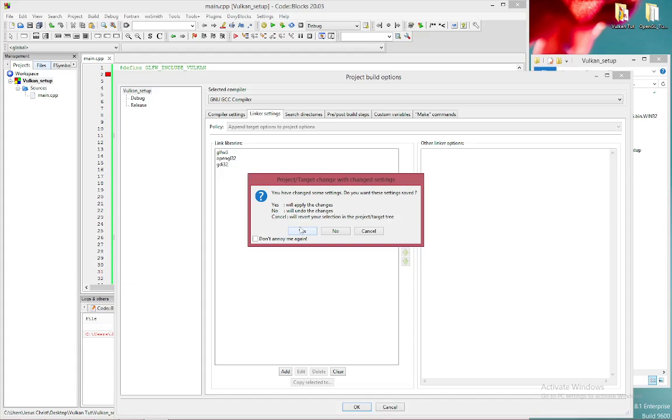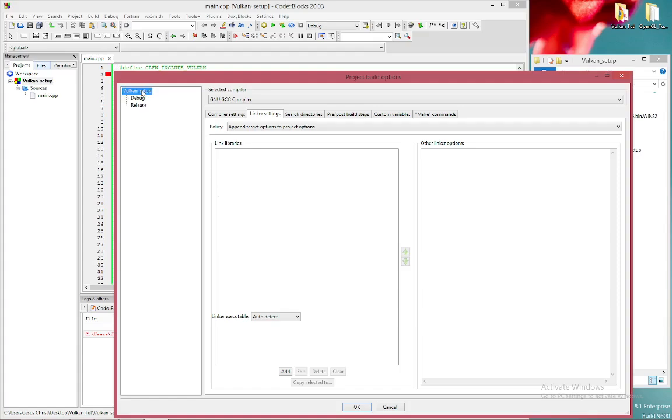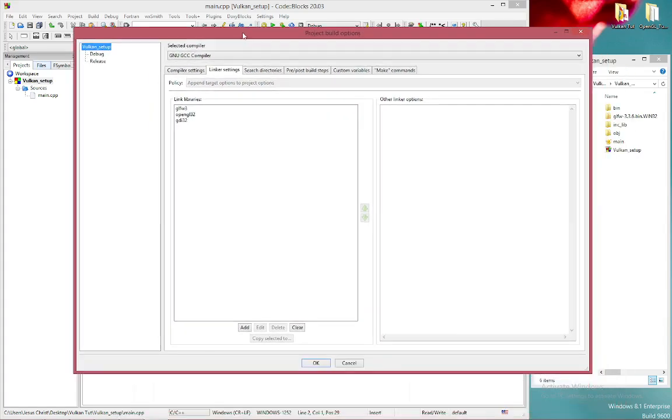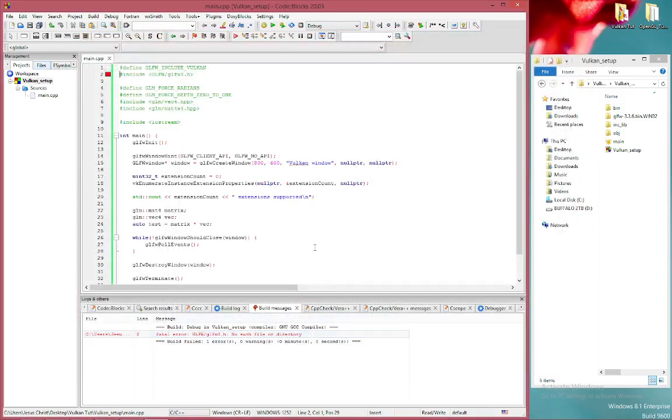It asks us to save it. Click yes, you want to save. Go back up to Vulkan setup. We'll go down. Okay, we'll give another rebuild. Of course, nothing has happened because we haven't added anything. It's still asking for glfw3.